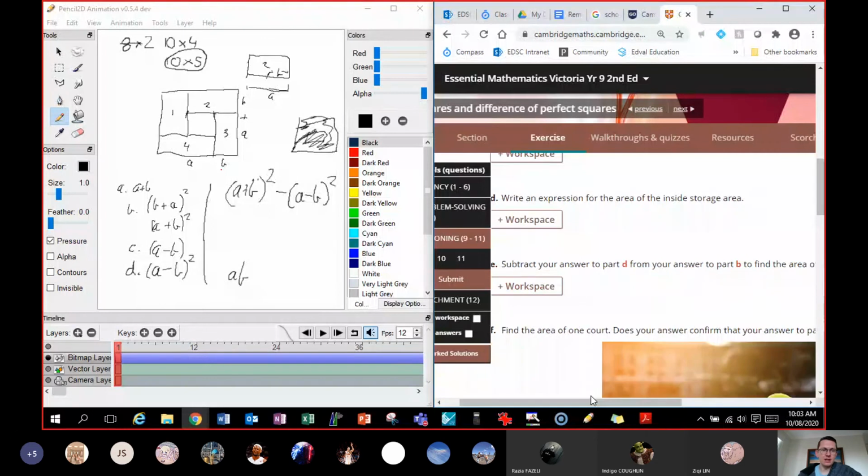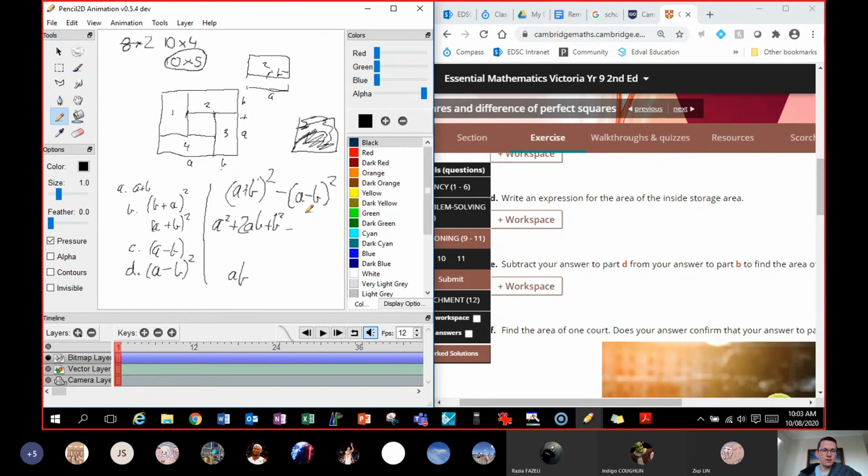If we expand this, you'll find (a plus b) squared would give you a times a, which is a squared, and it would give you 2ab, because a times b and b times a would give you ab, and then plus b squared. That would be it once you expand it.